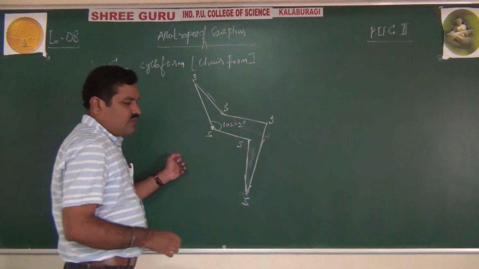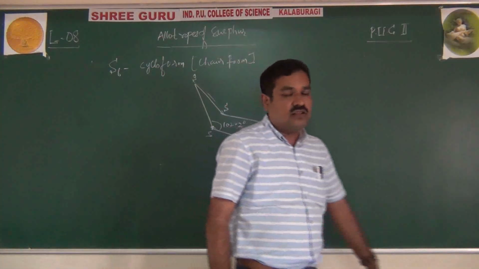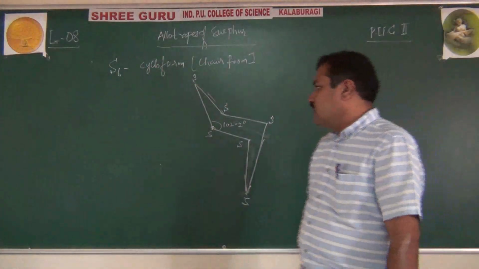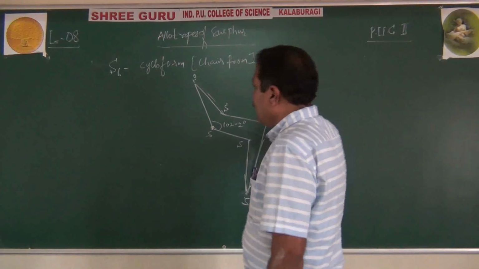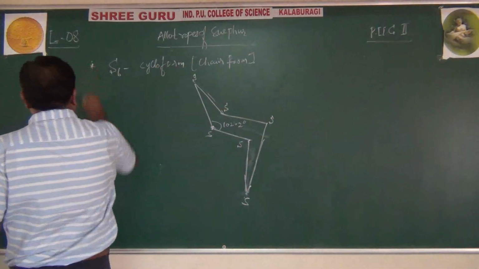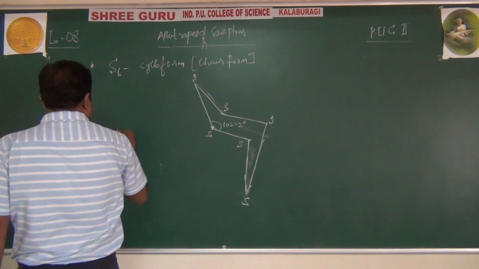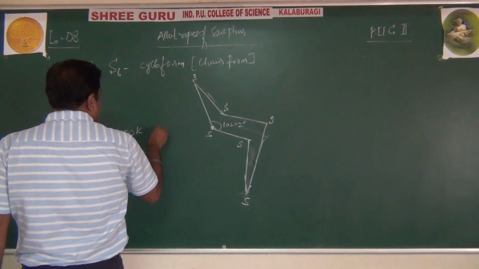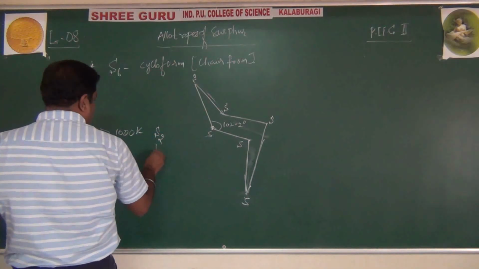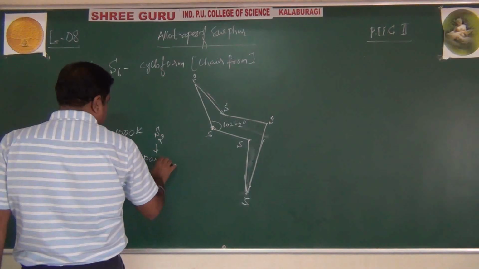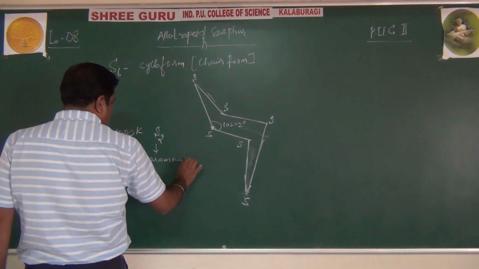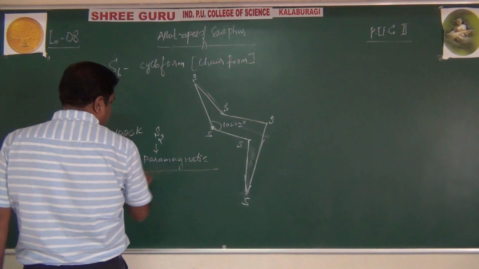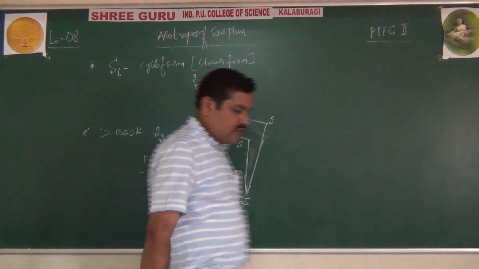This is called chair, and they are strain free like cycloalkanes. And above 1000 Kelvin, they also exist as S2 molecules, which are paramagnetic. Why are they paramagnetic? Because they contain 2 unpaired electrons like dioxygen.